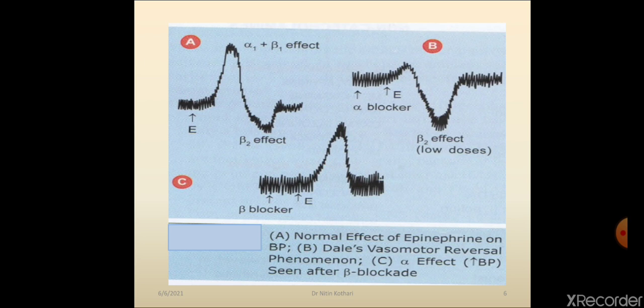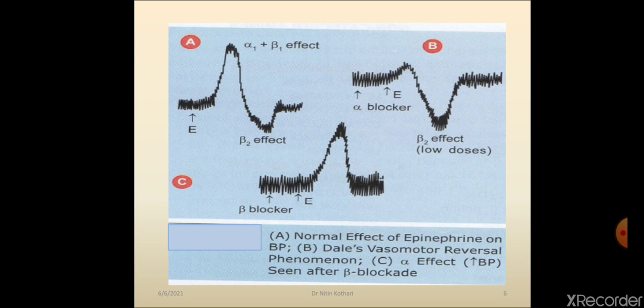So blood pressure rises initially because of alpha 1 action and beta 1 action. Beta 1 causes cardiac contraction. So systolic blood pressure rises, and because of alpha 1 diastolic blood pressure rises. So initially blood pressure rises, but when the concentration of epinephrine lowers, at the low dose beta 2 action predominates, and because of beta 2 action vasodilatation occurs, and because of vasodilatation blood pressure falls.